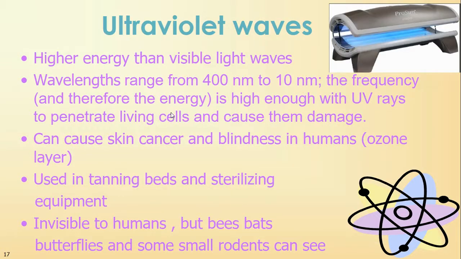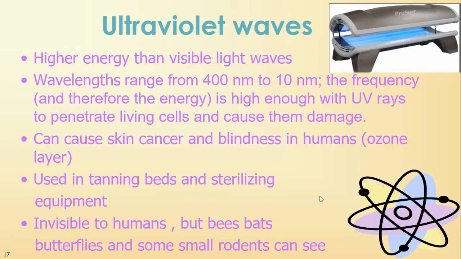Okay, let's talk about ultraviolet. Again, the ultraviolet borders the violet portion of the visible spectrum. It is higher energy, higher frequency than visible light waves, and they range from 400 nanometers to 10 nanometers. So their frequency and therefore their energy is high enough to penetrate living cells and can cause them damage. This is why you need to wear sunblock, because it's penetrating living cells. Ultraviolet radiation hitting your skin can cause skin cancer. It also causes blindness in humans. This is why we should wear sunglasses when we're outside.